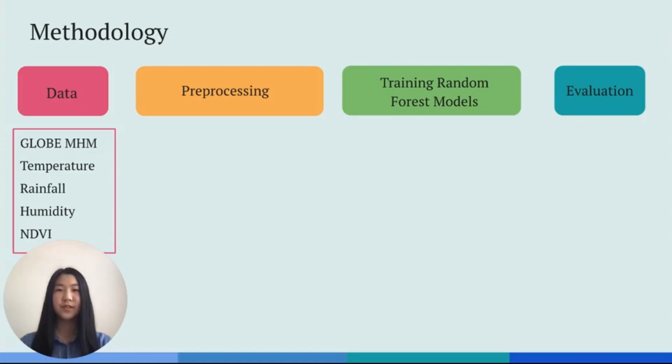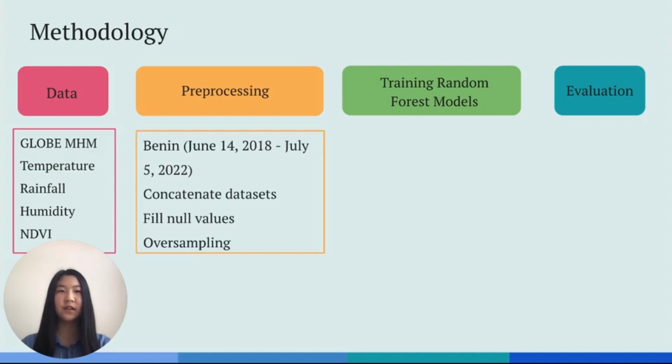strategies. To approach our research question, we started with GLOBE mosquito habitat mapper data and 4 remote sensing environmental data sources at our target location. We isolated the years 2018 to 2022 and concatenated all the datasets. We filled null larvae count values with zeros and accounted for the imbalance of zeros through oversampling.